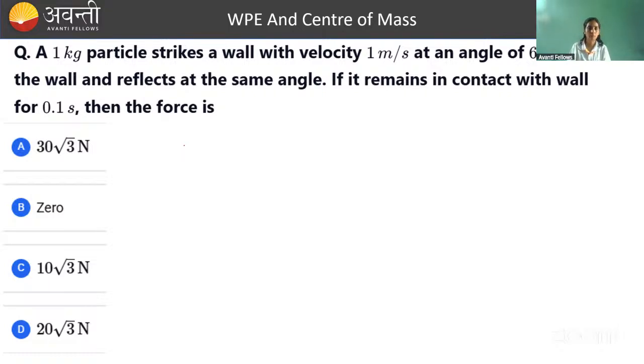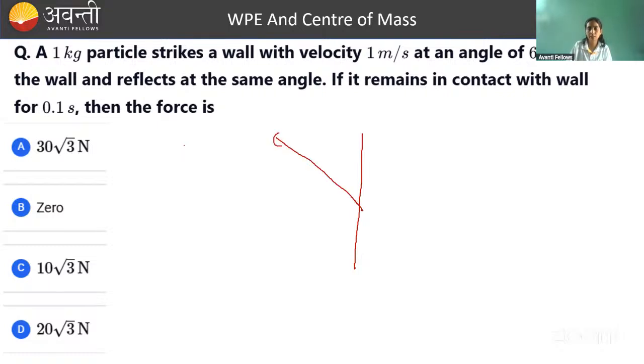So, I got 4 correct answers out of 8. So 50% accuracy. That is great. देखो, इस क्वेश्चन के थ्रू I will give you some very important information. ठीक है. ऐसे तो हम लोग कर डालते हैं क्वेश्चन को, बट यहाँ से कॉन्सेप्ट वाइज करना बहुत जरूरी है. A 1 kg particle strikes a wall with a velocity of this. So let's draw the wall at an angle of 60 degree.